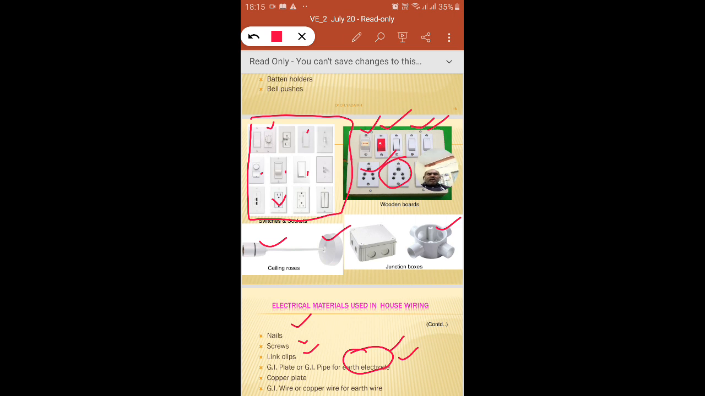Now coming to the other one, the copper plate. Copper plate is used in plate earthing. The copper plate is nearly 60 centimeters by 60 centimeters in dimension and is placed inside the ground. GI wire or copper wire is used for the earth wire. This GI wire is generally used from the earth rod to the main board. Generally an 8 gauge GI wire is used for this purpose.